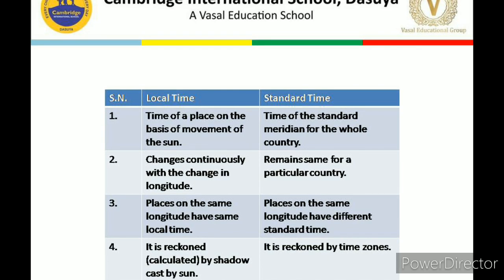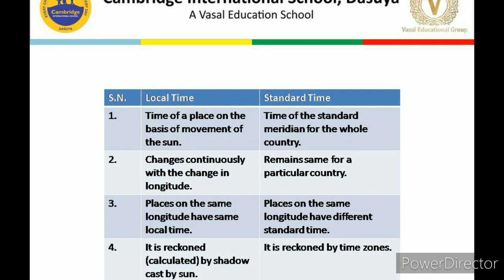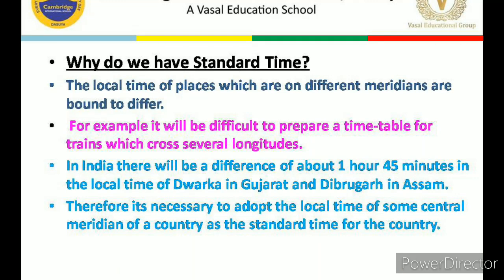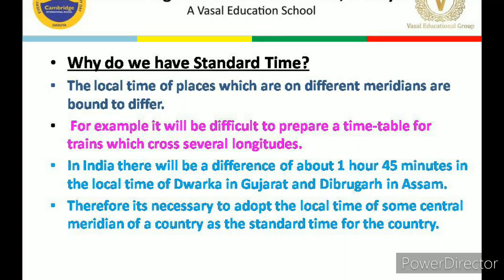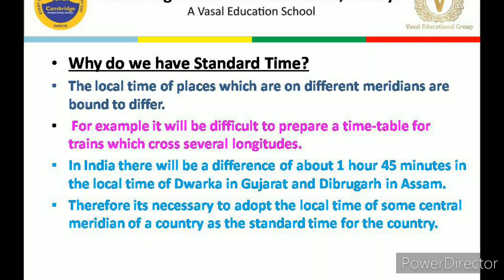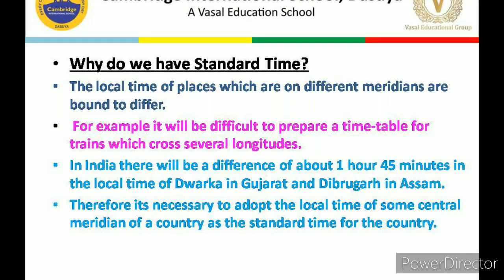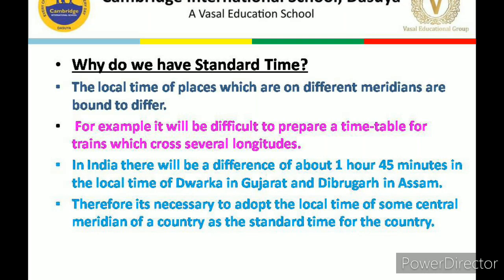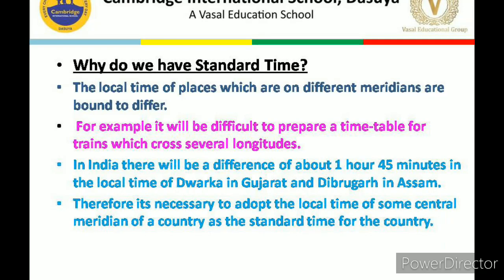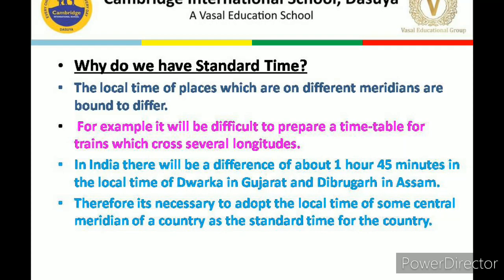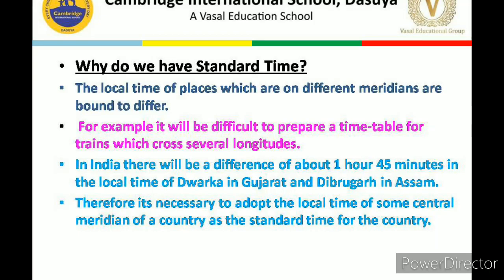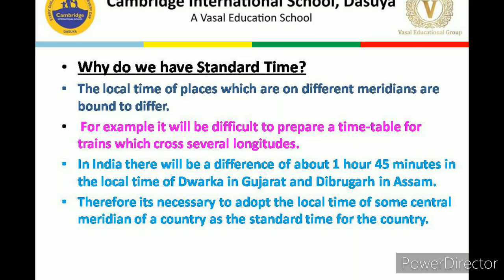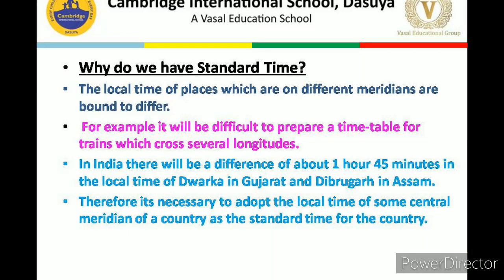Why do we have the standard time, and how is the standard time of a country calculated? The local time of places which are on different meridians is bound to differ. As I have discussed earlier also, there is a difference of 4 minutes between each longitude. So the local time of each longitude will differ. For example, it will be difficult to prepare a timetable for trains which cross several longitudes.